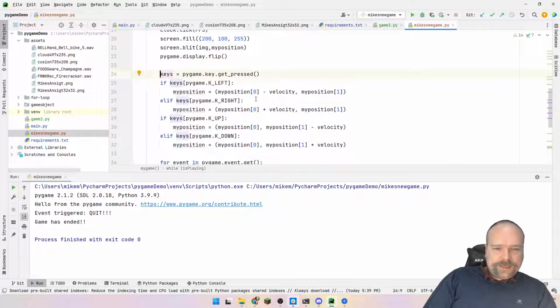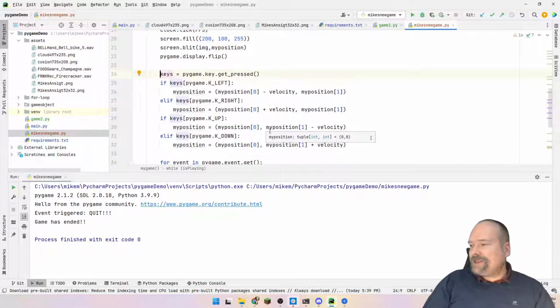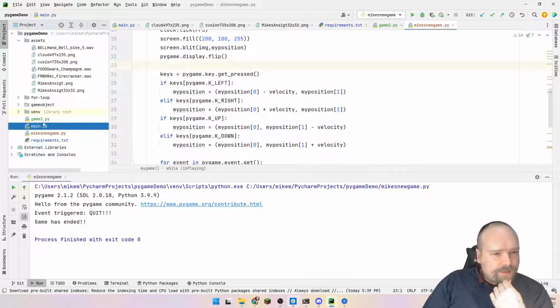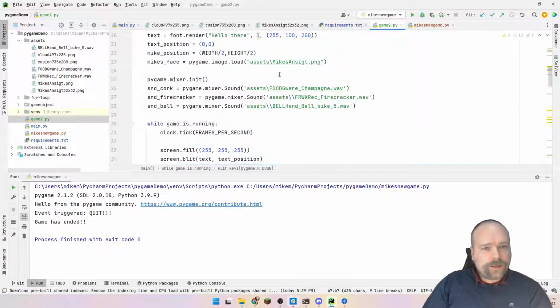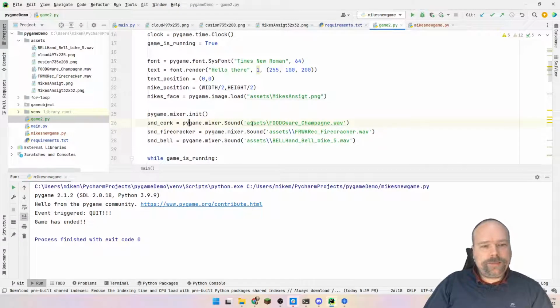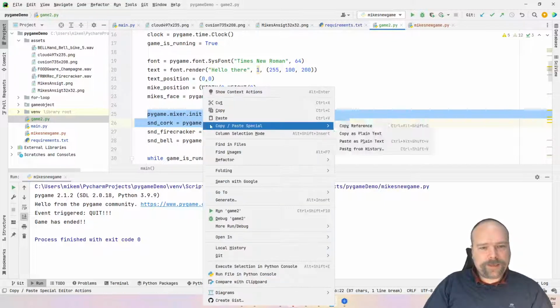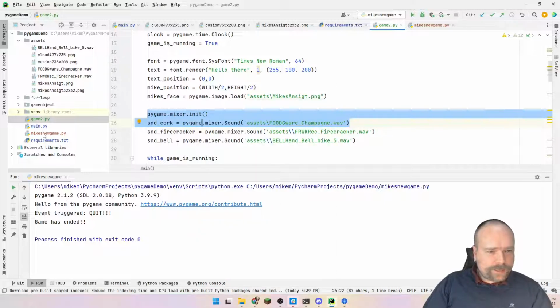So that was key movement and drawing stuff on the screen. Now let us play a sound. I want to play a sound, and again, there's a mixer we need to initialize. This is a mixer, and then we can play a sound by just creating a sound like this, and then we can play it as many times as we want to.